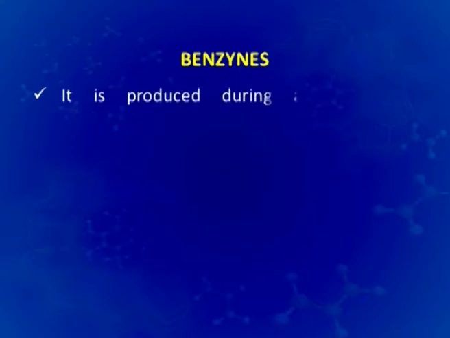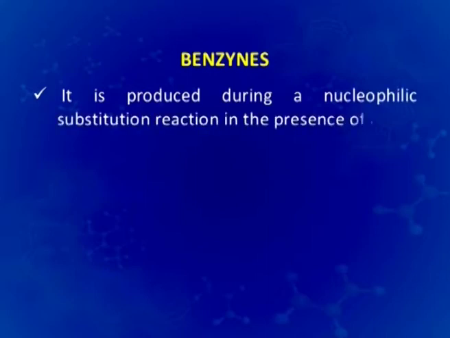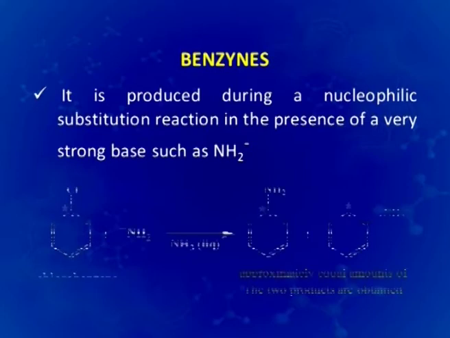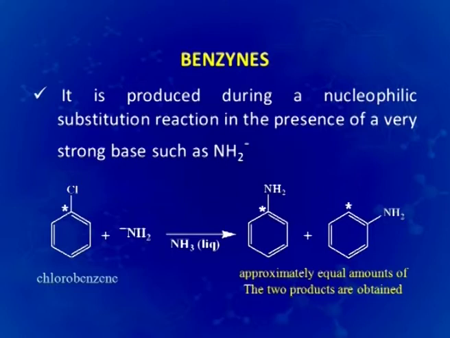And the benzyne is produced during a nucleophilic substitution reaction in the presence of a very strong base such as NH2-. You will be reading about this when we study the aromatic substitution reactions. For example, the reaction of chlorobenzene in presence of an amide gives rise to benzyne and then the further products. Here is the benzyne intermediate which is involved.